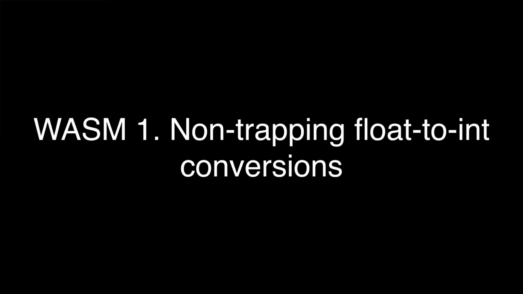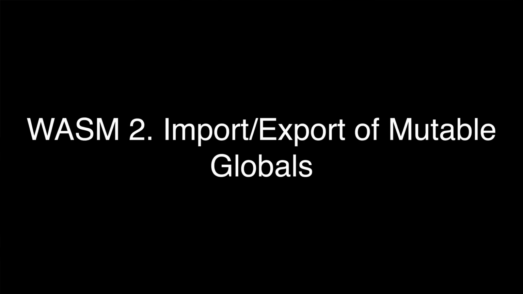So you can probably imagine use cases where someone would like to convert a float to an integer without potentially crashing the program. The second WASM feature is import-export of mutable globals. This is fairly self-explanatory. It enables nice things like being able to use globals as thread local storage. The third WASM feature is sign extension operators. It provides 5 new instructions for sign extending smaller integer types into larger integer types.